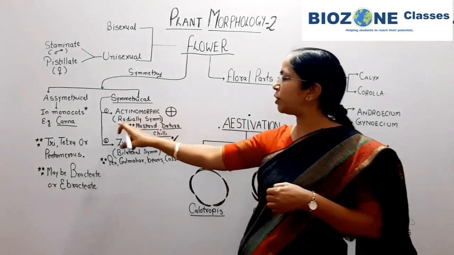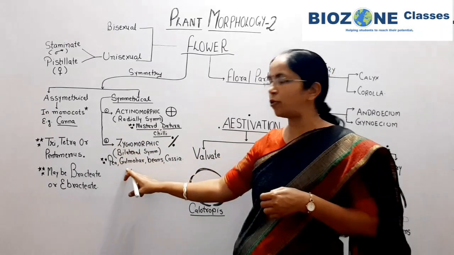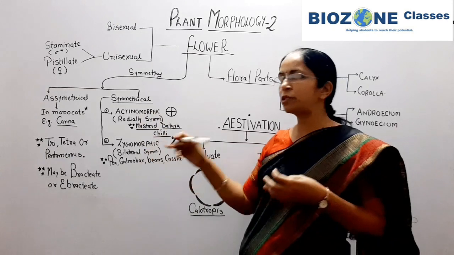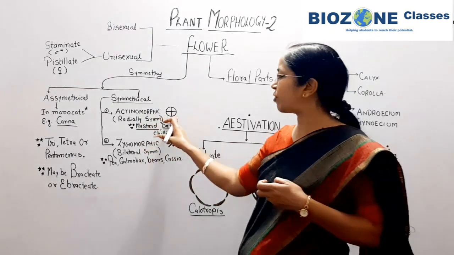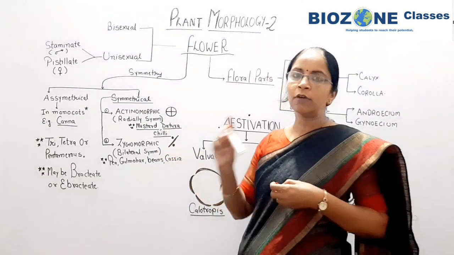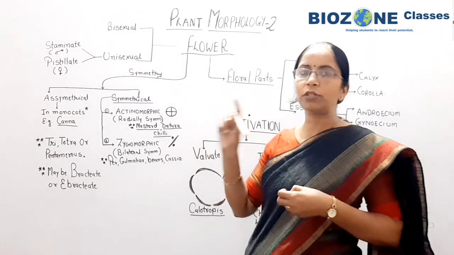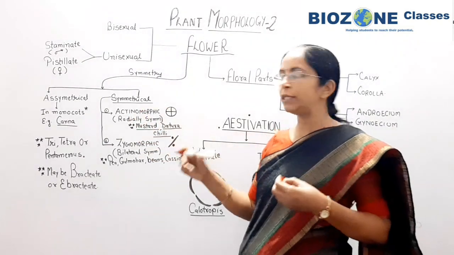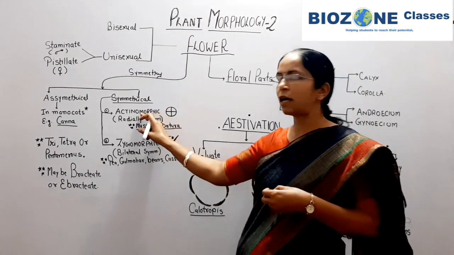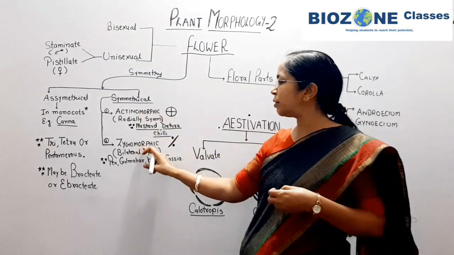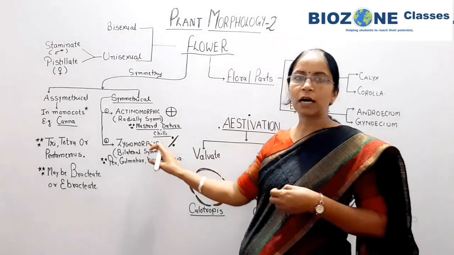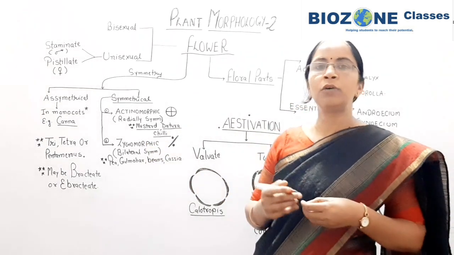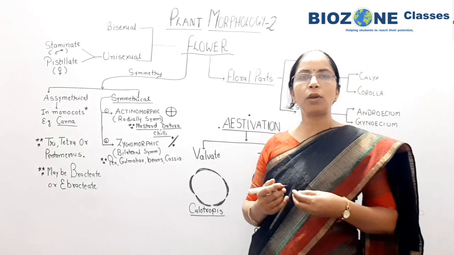So according to symmetry, flowers are actinomorphic and zygomorphic. For this revision purpose, you remember these two terms. Generally you recall these in the form of radial symmetry and bilateral symmetry. For objective purpose in plant morphology, terms are important. So here you remember actinomorphic, that means the radially symmetrical flowers are called actinomorphic and the bilateral symmetrical flowers are called zygomorphic.